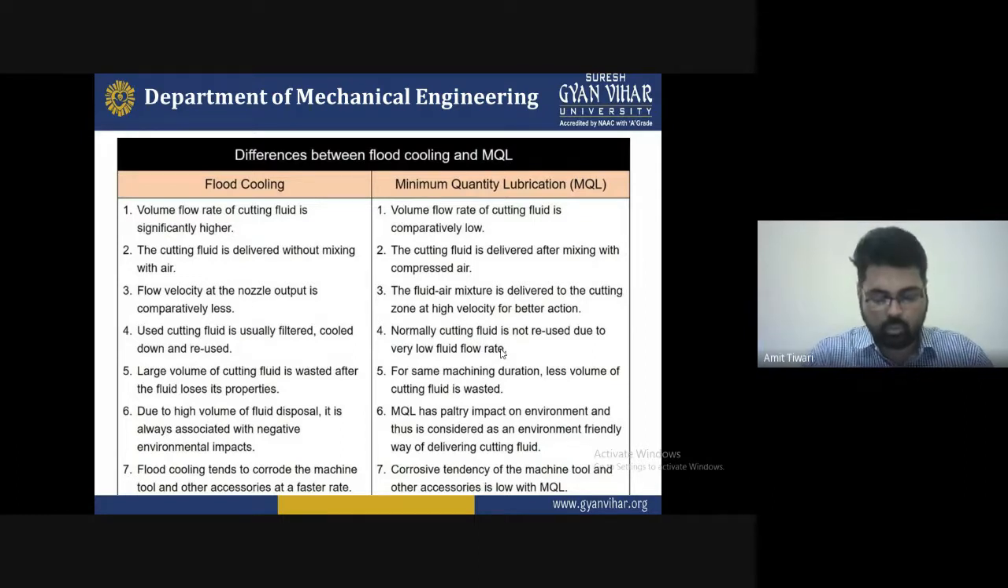quantity lubrication. So these are the objectives, or we can say the differences, between flood cooling and minimum quantity lubrication. Why is it important? Because these are the points we consider for different aspects, and they apply to different machining zones. For understanding the quantity of flood cooling, we will also discuss after the end of the lecture. You can drop me a mail on my email ID, and we will be discussing that.